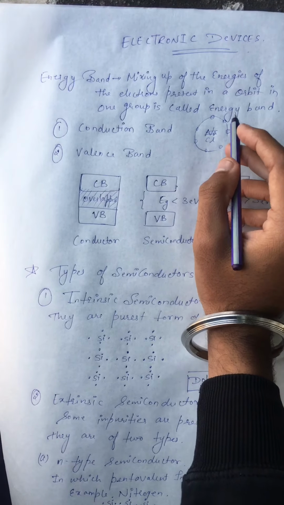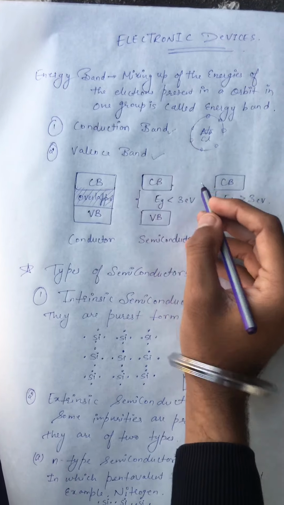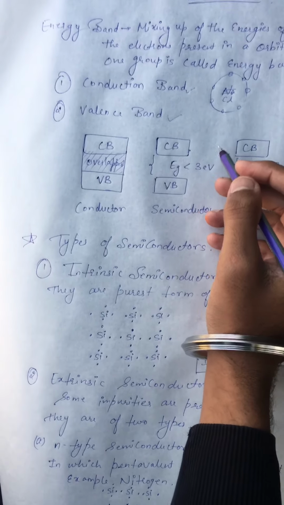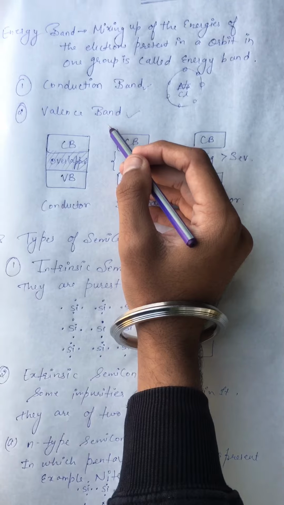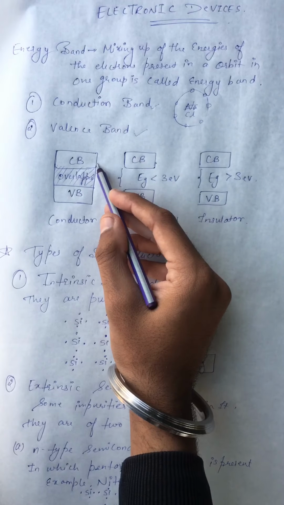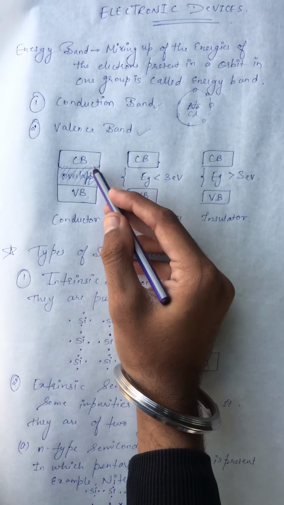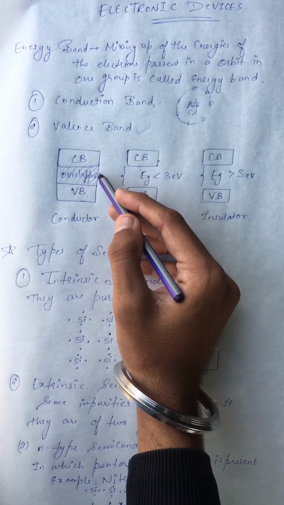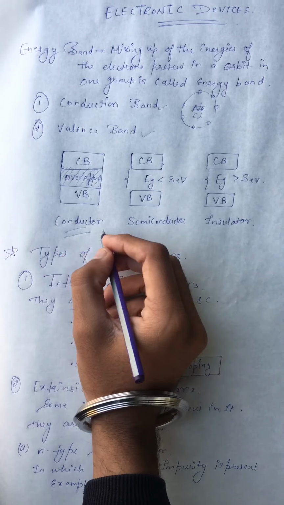There are two types of energy band. First is conduction band and second is valence band. The valence band possesses the electrons of the valence shell and the conduction band possesses free electrons. Now if the conduction band and valence band overlap, then conduction will take place. That is the case of conductors.